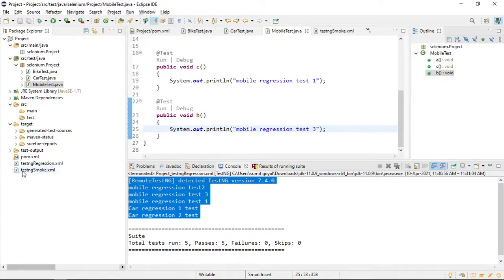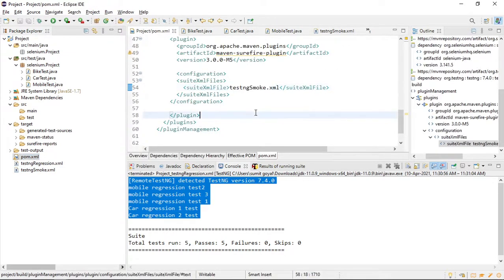So as of now we are having only two files, but there can be hundreds of testng XML files in our project. Just suppose we are having 20 XML files. Your client comes and says that I need to run this smoke from the command prompt. So how can you do it? Will you keep on changing the name every time?